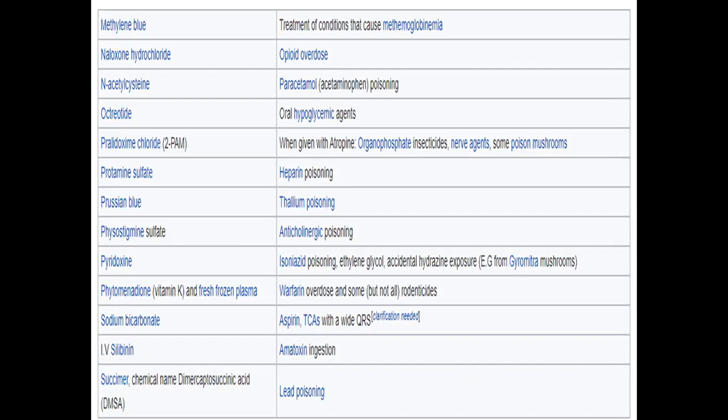Physostigmine sulfate, it is given in anticholinergic poisoning. Coming to sodium bicarbonate, it is given in aspirin, tricyclic acids with wide QRS. Coming to succimer, it is a chemical name of dimercaptosuccinic acid, DMSA. This is antidote for lead poisoning.